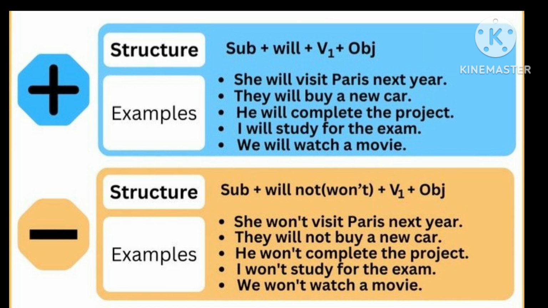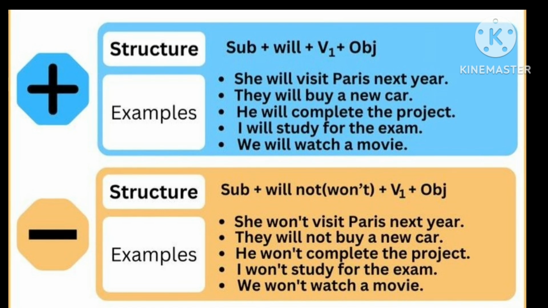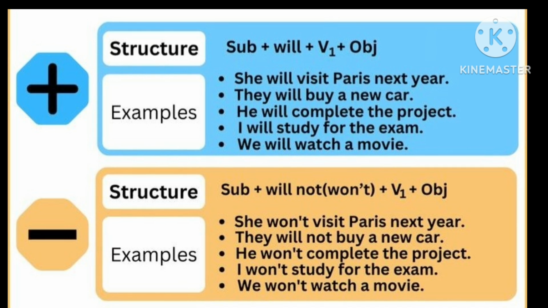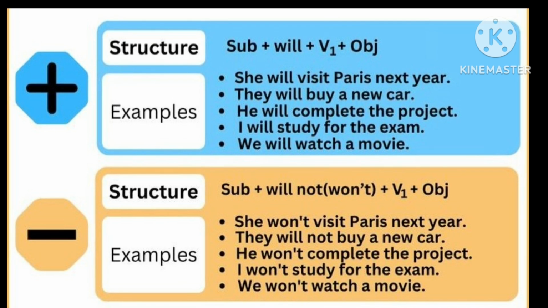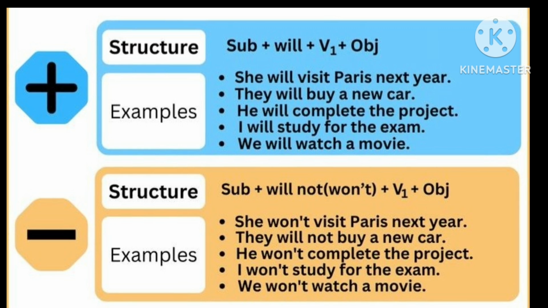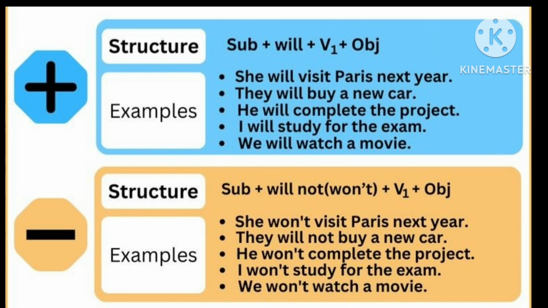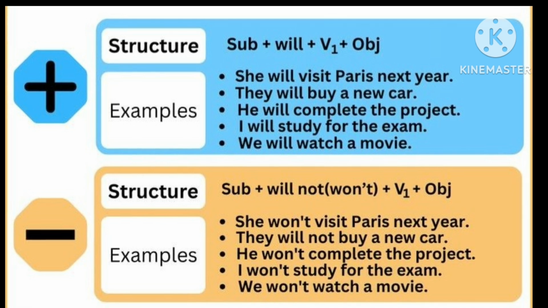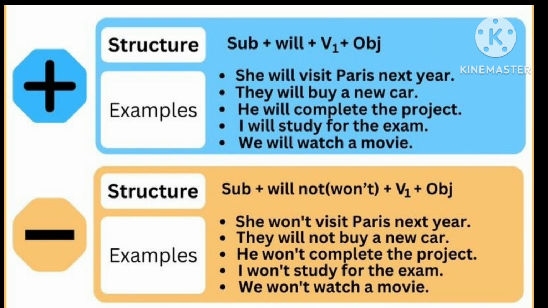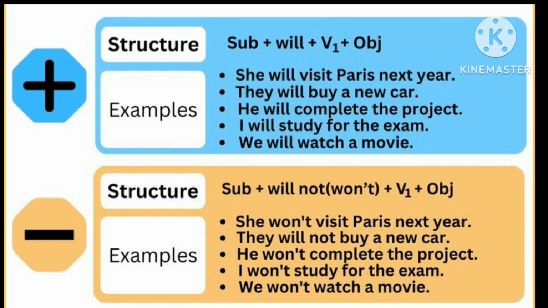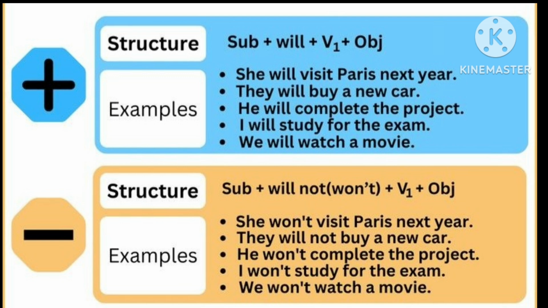These are affirmative sentences. If we go to the negative sentence and its structure: subject plus will not or won't plus V1 of the verb plus object. Examples: She won't visit Paris next year. They will not buy a new car. He won't complete the project. I won't study for the exam. We won't watch a movie.